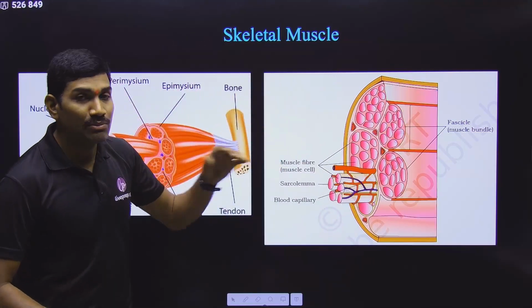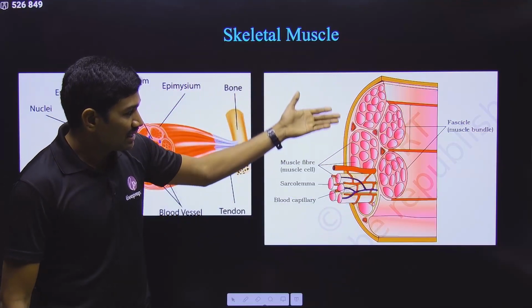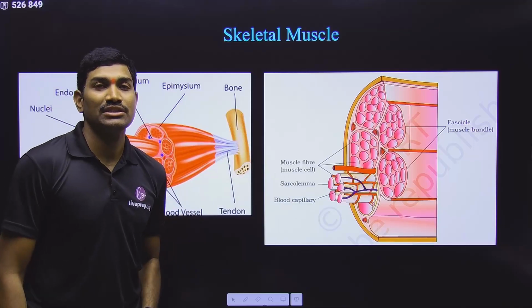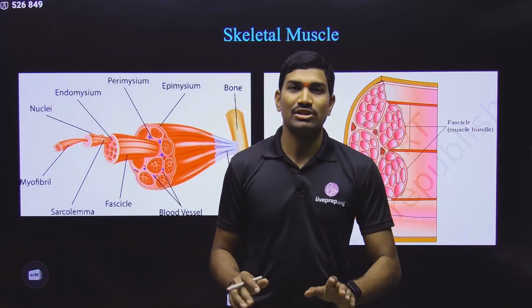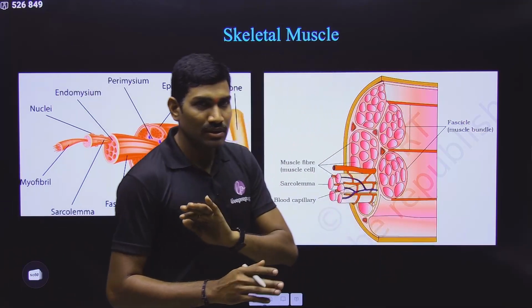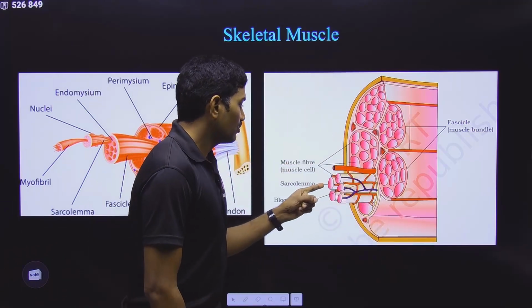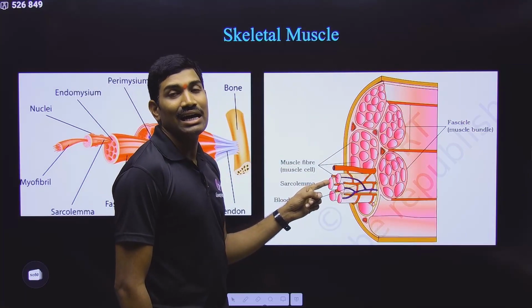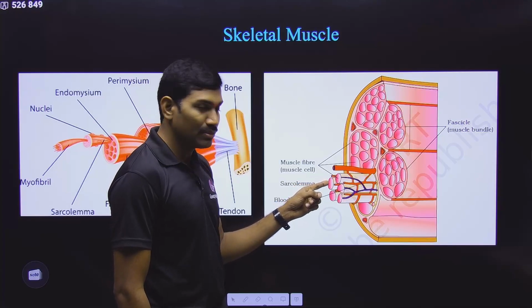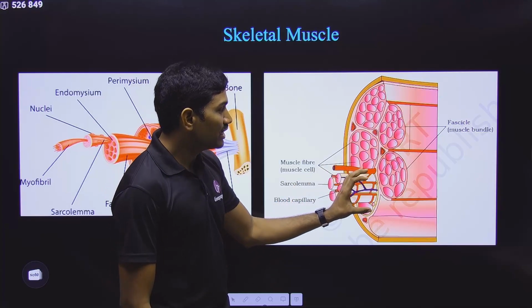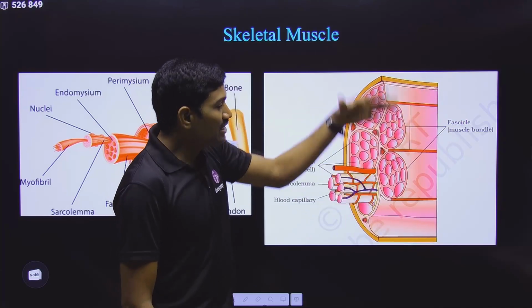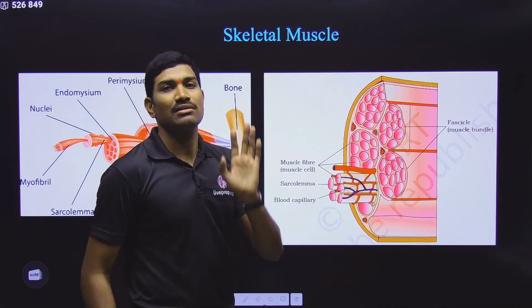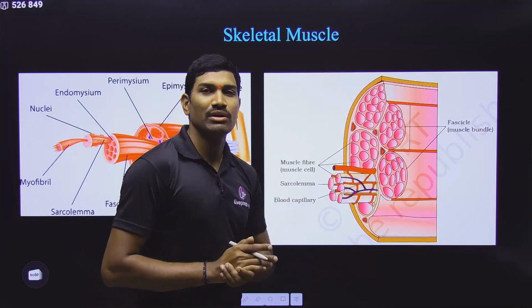So in this way the names were given. At least in the NCERT, they have represented it very clearly, diagrammatically. So please understand all these things. Clear? So this is what the diagram is. With respect to cells, from the inner side to the outer side, here it is the muscle cell or myocyte or muscle fiber. Many will group together and form a muscle bundle or fascicle. Many bundles will group together and form a muscle. These are the names that you need to understand.